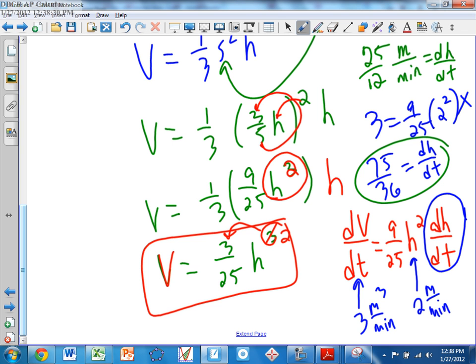Do we have to simplify? No, you actually do not. If you left your answer as 75/36 meters per minute with units, it would be correct. You never have to simplify. That sounds crazy, but that's the way it is.